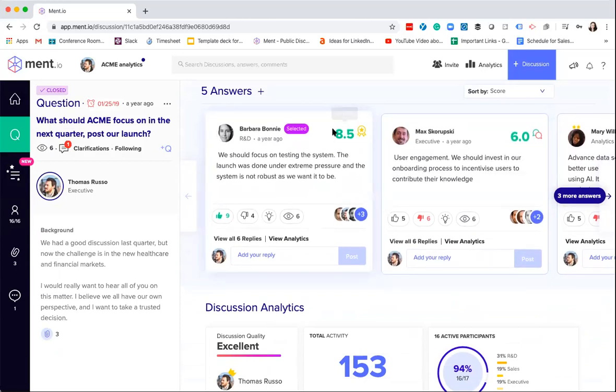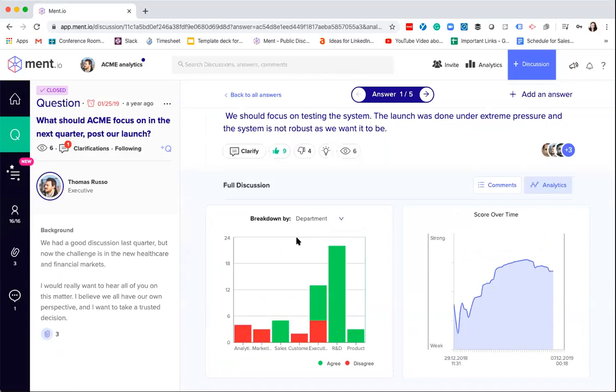And the key thing is at the top right of every single card, you'll see the score. Now the score is done using our machine learning and AI, which is analyzing your discussion automatically and providing you with immediate feedback. So you've got a score on the top right of each one of these, and you can click on View Analytics for any answer.